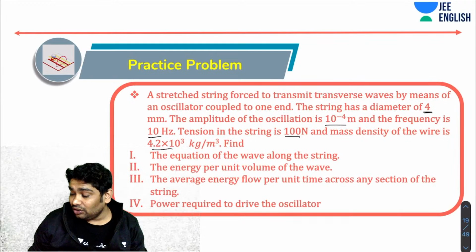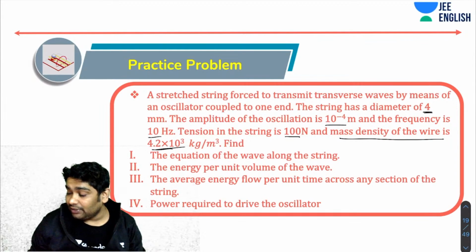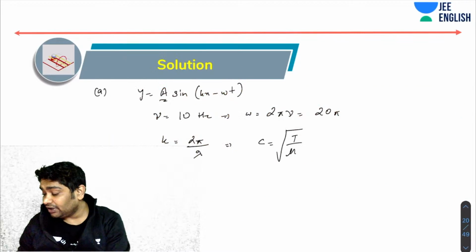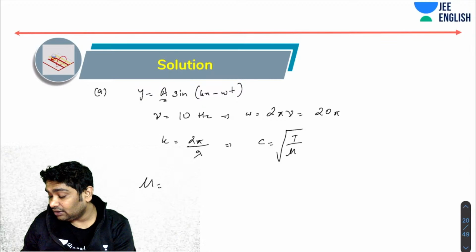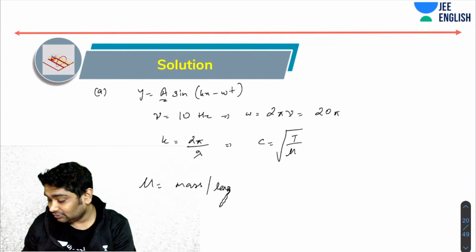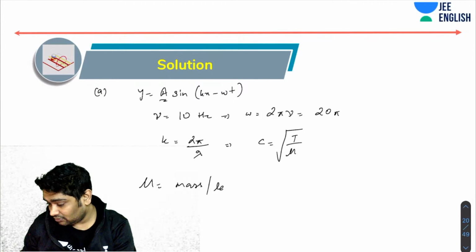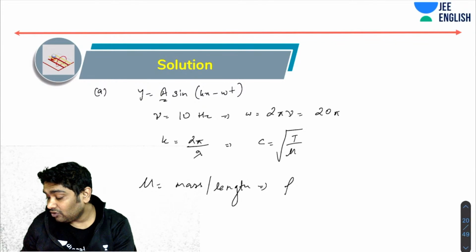Okay. So I already know the tension, which is 100. I know the mass density of the wire, rho, and I know the cross-sectional area, because I know the diameter. So can I say mu, which is mass per unit length, would be nothing but rho times volume per unit length.